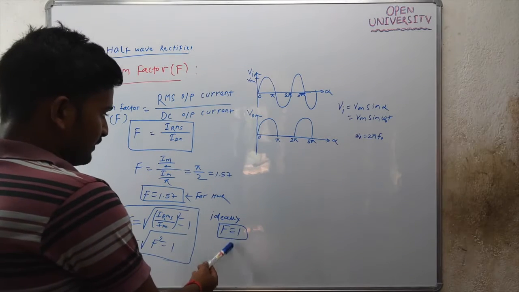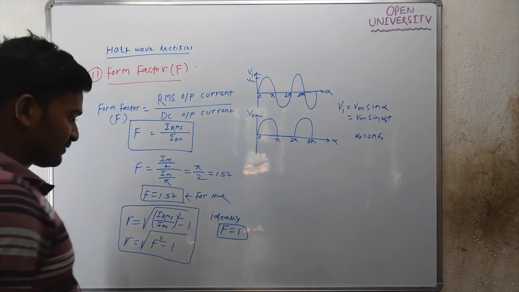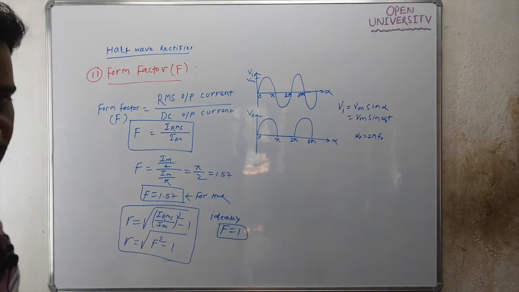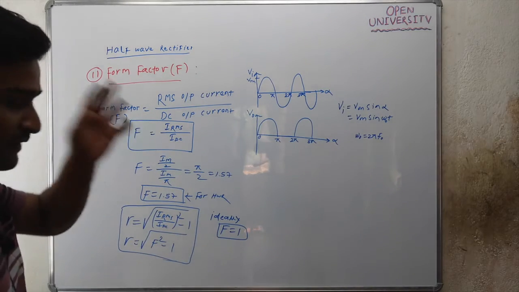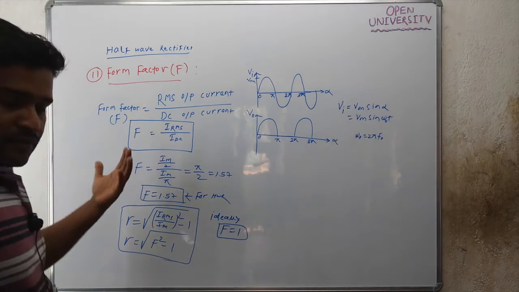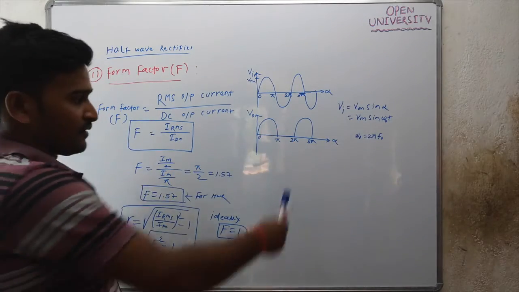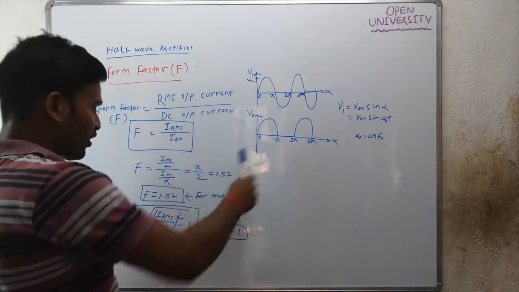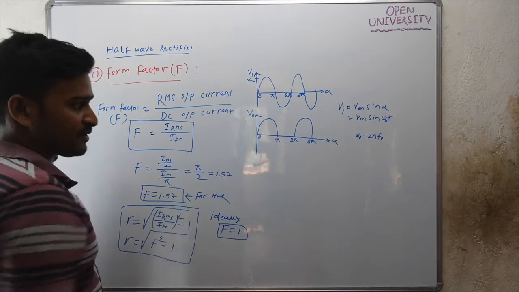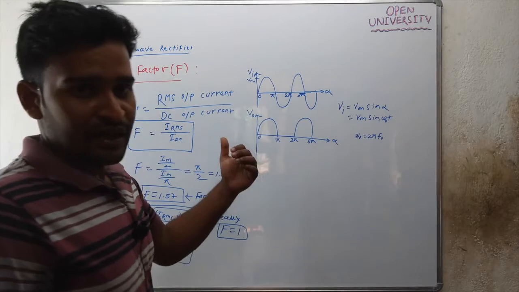Now in the case of the half wave rectifier, the form factor is 1.57, which is greater than 1. So this indicates that the smoothness in the output waveform is less. This is the output waveform whose form factor is 1.57, so there will be variation in the output waveform.